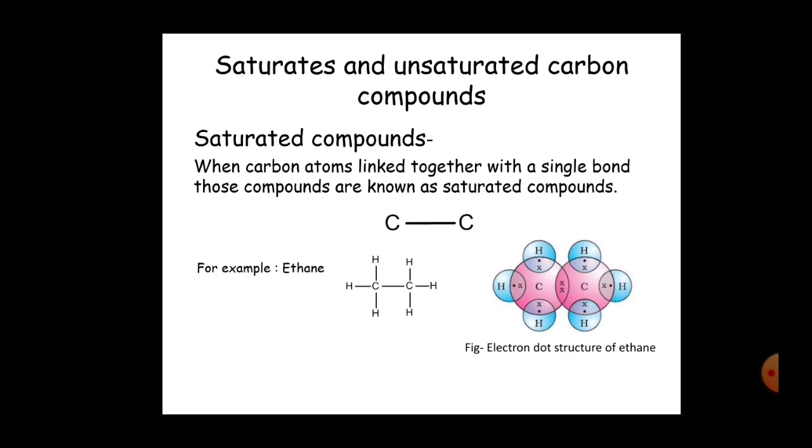In case of ethane, you can see one carbon atom forms a single bond with another carbon atom, and ethane is a saturated compound. Here the electron dot structure of ethane is given, and you already studied about the electron dot structure.